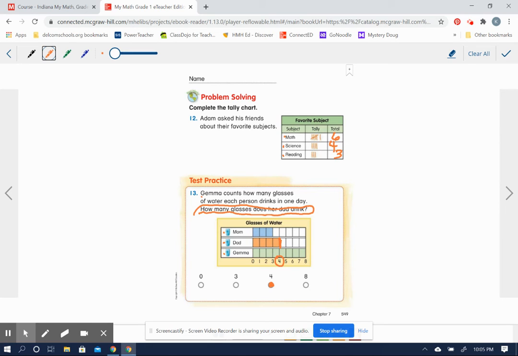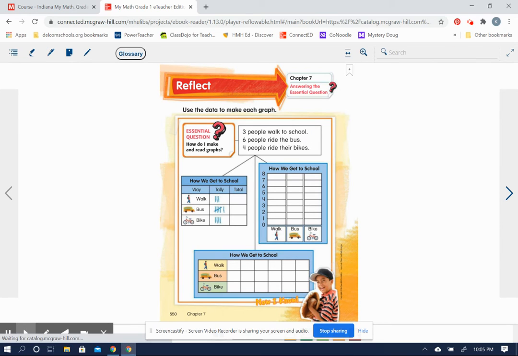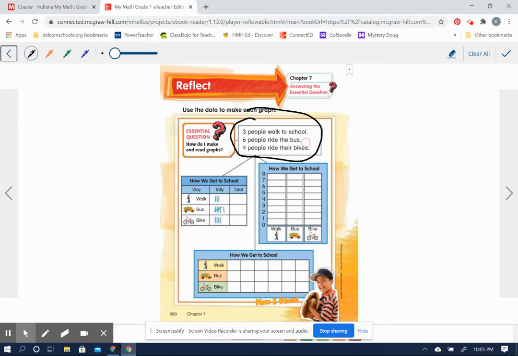Okay, all right. Then we move on to this page, and it says use the data to make each graph. So here's the data. Again, get my pen. Okay, here is the data. 3 people walk to school, 6 people ride the bus, and 4 people ride their bikes. The survey question must be, how do you get to school? Oh, look, here's the title, How We Get to School. Title of this one, How We Get to School. The title of this one, How We Get to School.